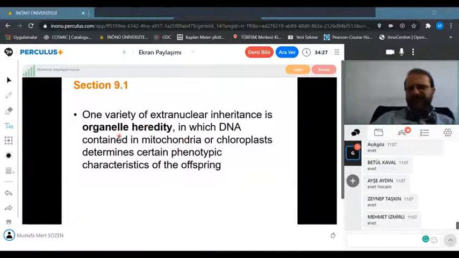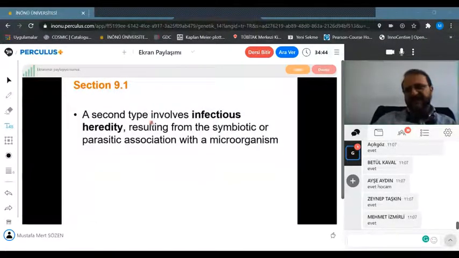So the first type of extranuclear inheritance is organelle heredity, and it's dependent on the DNA contained in mitochondria and chloroplasts. They determine certain phenotypic characteristics of the offspring. A second type involves infectious heredity, and that results from symbiotic or parasitic association with a microorganism.